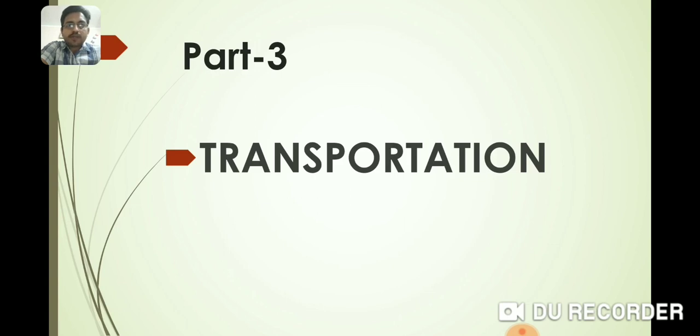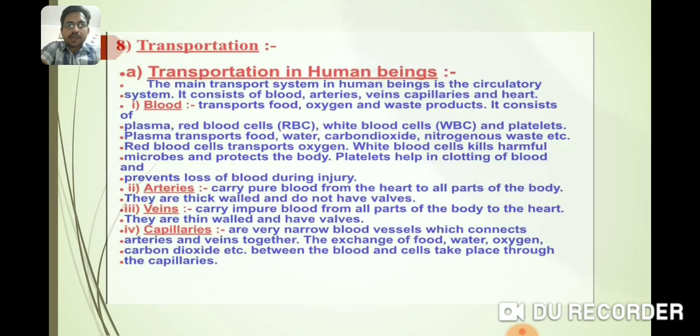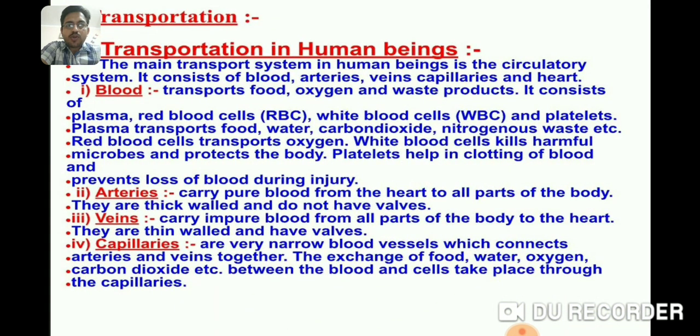We would study transportation in two headings: transportation in animals and transportation in plants. So let's start with the transportation in human beings. The main transport system in human beings is the circulatory system, and it consists of blood, arteries, veins, capillaries, and heart.